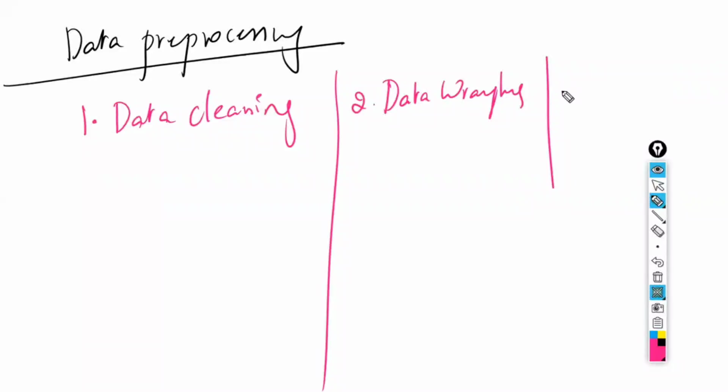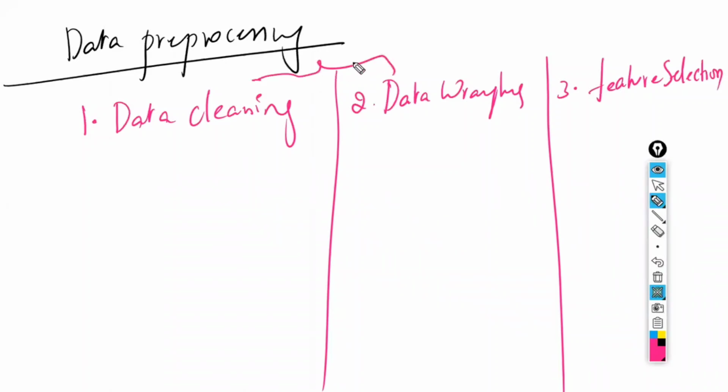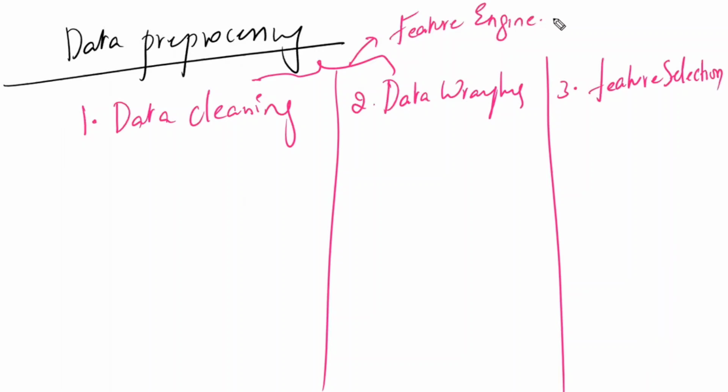And the third step is called feature selection. These are the three steps in data pre-processing: data cleaning, data wrangling, and feature selection. Data cleaning and data wrangling, both of them combined, are called feature engineering.